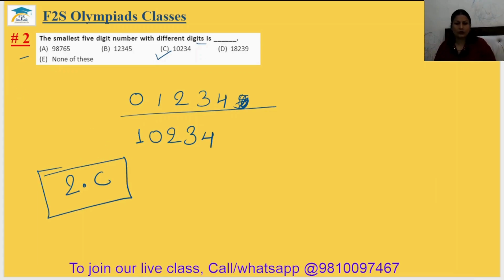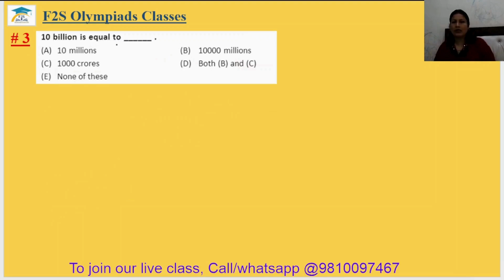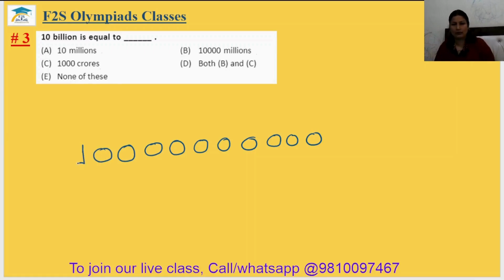Okay. Come to question number 3. 10 billion is equal to how many millions, and how many crores. We have to check in the Indian system as well as in the international system, because in the options millions are also mentioned, and there are options B and C also. To write 10 billion first, we will start with ones, tens, 100, 1000, 10,000, 100,000, million, 10 million, 100 million and billion and then 10 billion.